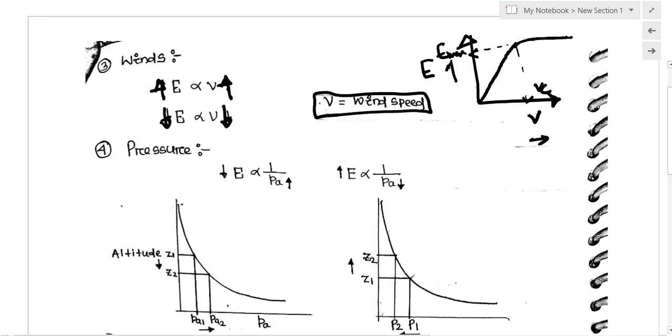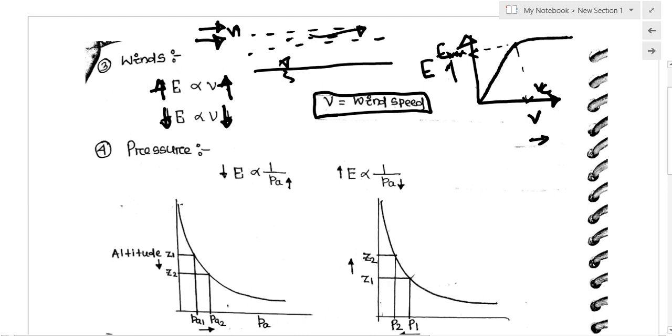Suppose this is my water surface, and here is some water vapor. As the wind speed increases, it will blow away this vaporized water vapor. When it removes the complete thickness of this water vapor, the velocity has become equal to the critical velocity. That is the thing.